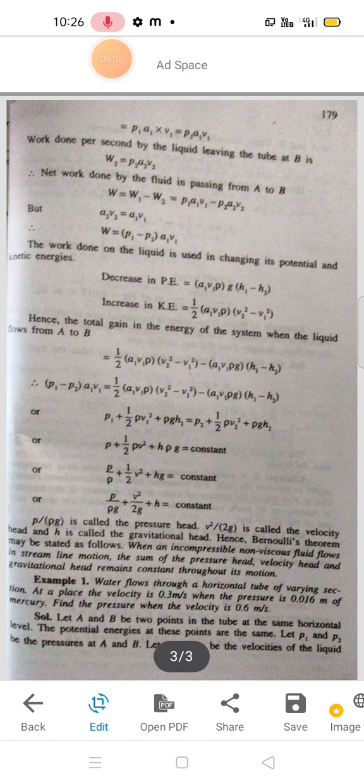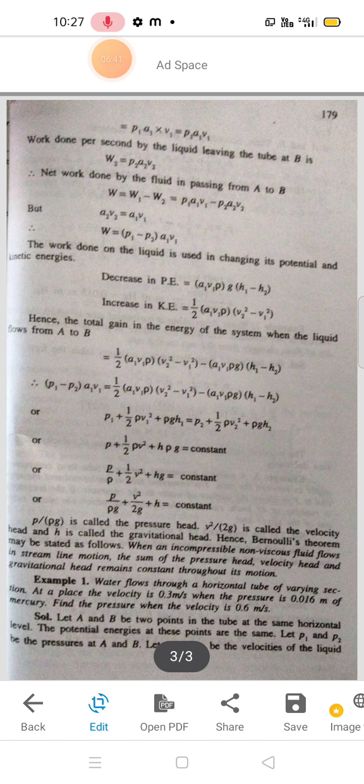So P + half rho V square + h rho g is a constant. Dividing the above equation by rho, we have P by rho + half V square + h g = constant. So P by rho g + V square by 2g + h = constant. Here P by rho g is called the pressure head, V square by 2g is called the velocity head, and h is called the gravitational head.